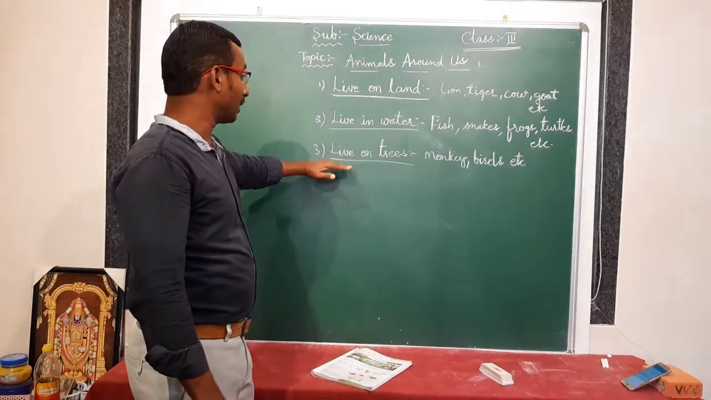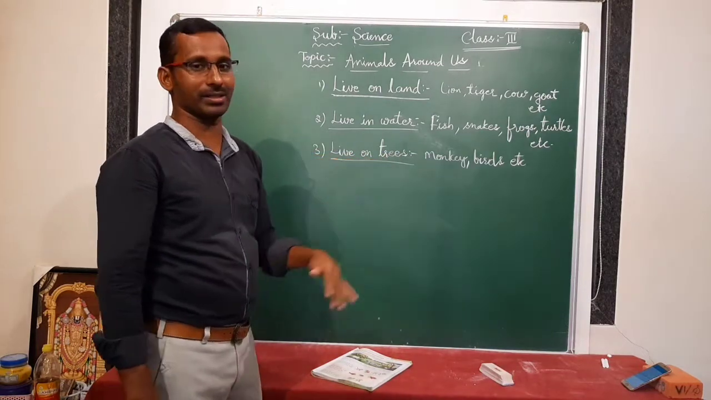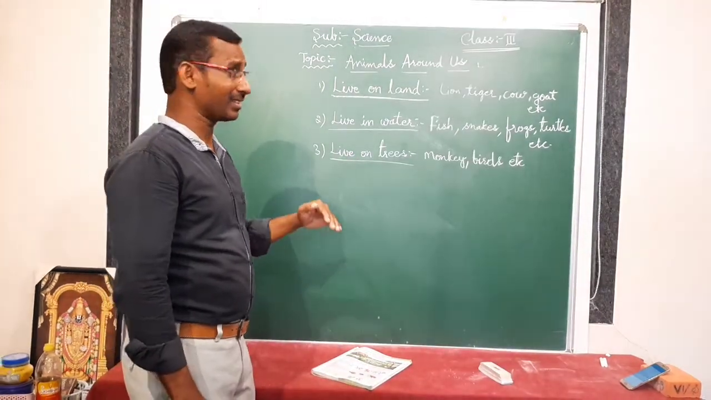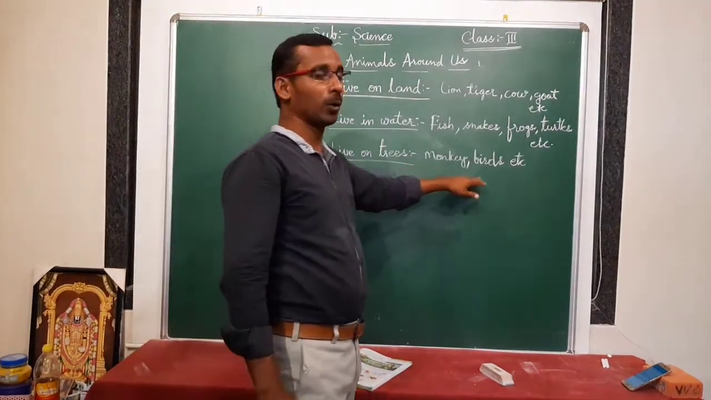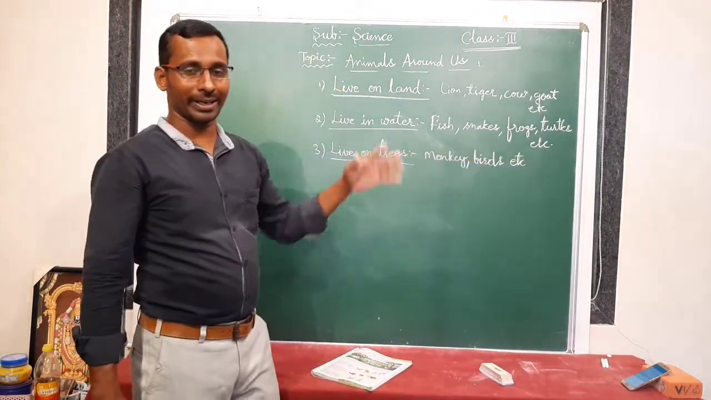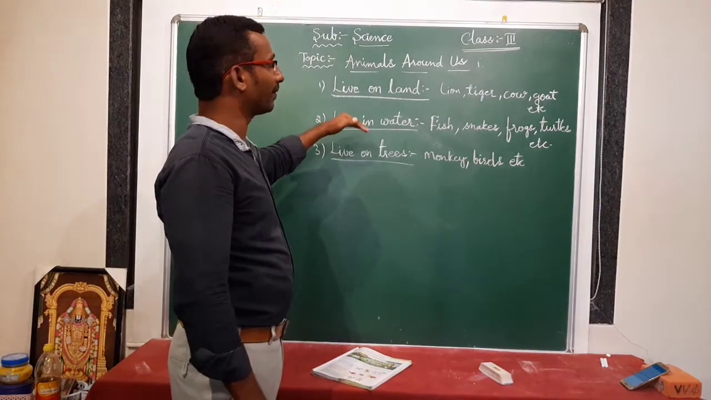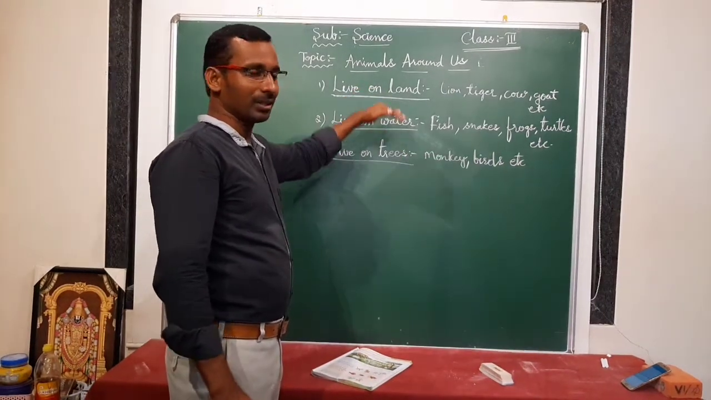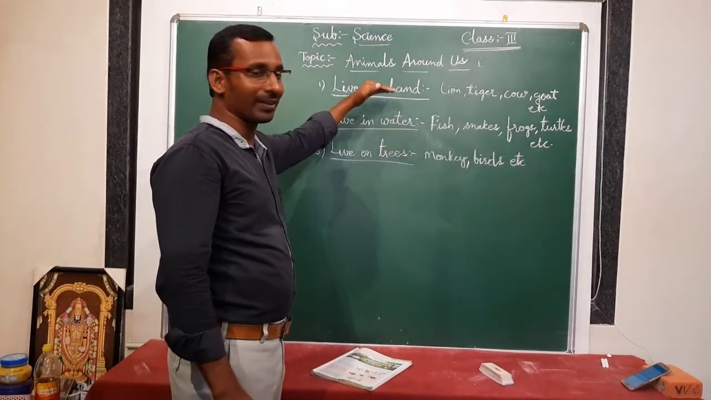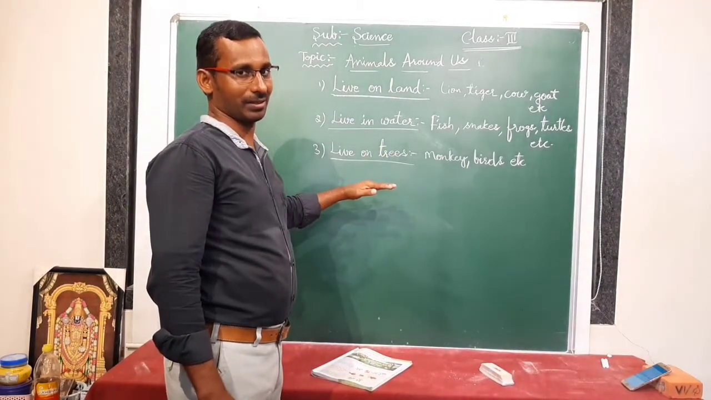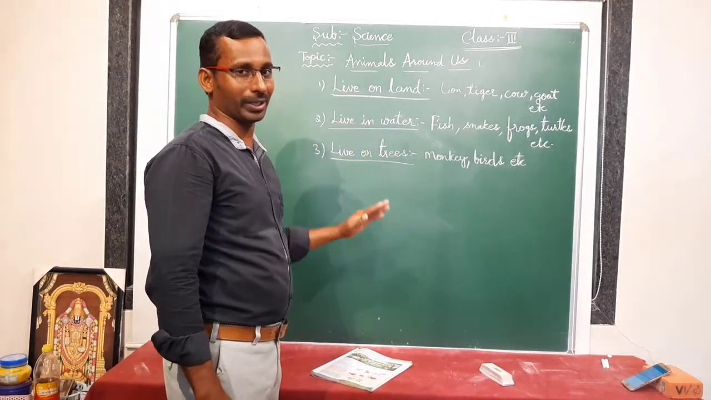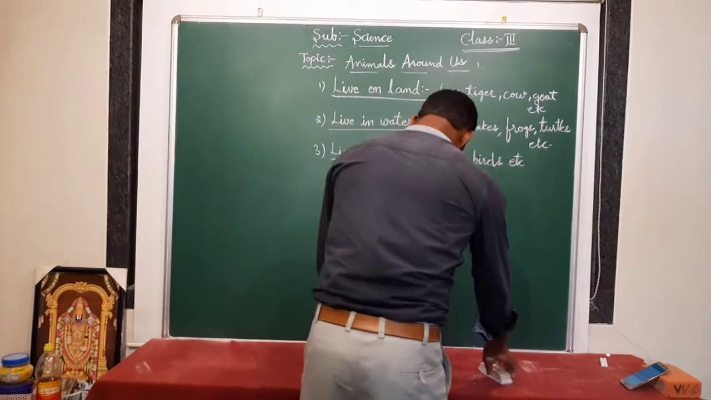Some animals live on trees. Examples: monkeys, birds, lizards, squirrels. These are all different animals, so different animals live in different places. These are the homes for them.